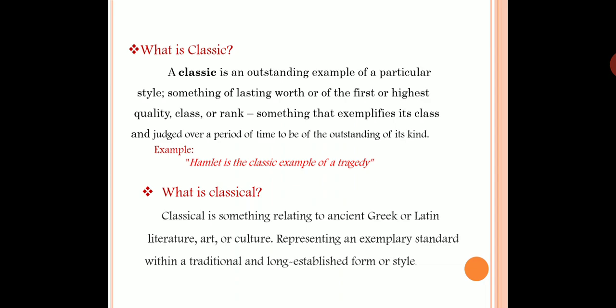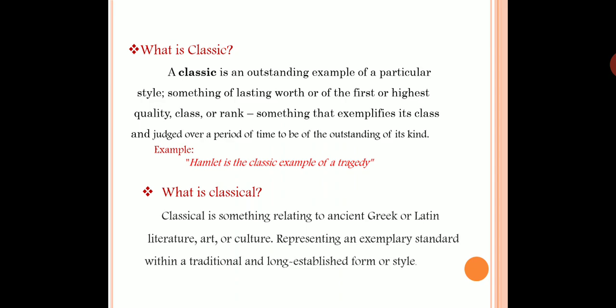Classic is an outstanding example of a particular style, so it talks about the style. Please remember, something of lasting worth, or the first or highest quality, class, or rank. So classic means it signifies the highest quality, also the class and rank, something that exemplifies its class and is judged over a period of time to be outstanding of its kind. So a thing becomes outstanding of its kind during the course of time and becomes a classic.